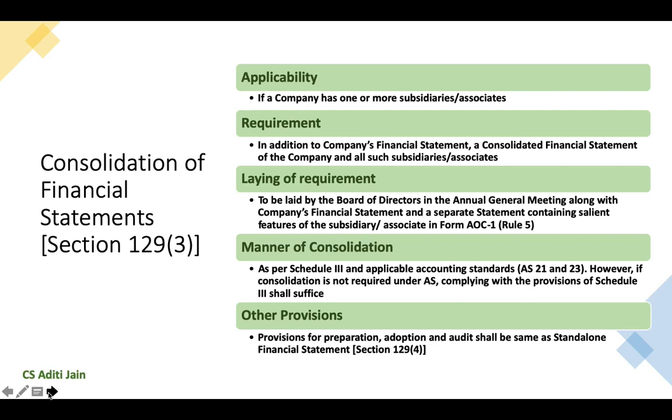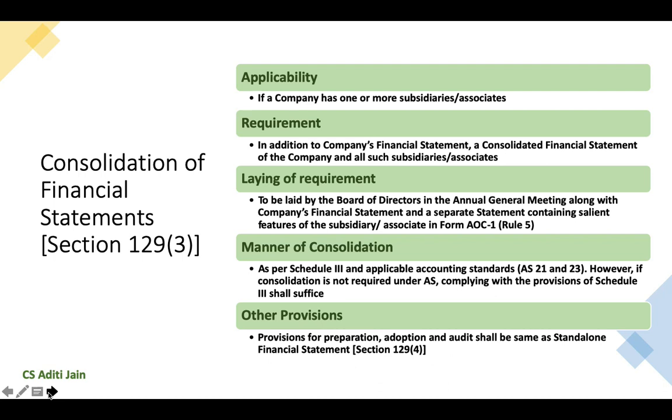Subsection 3 of Section 129 provides for the consolidation of financial statements by a company in addition to the preparation of its standalone financial statements. So, if a company has one or more subsidiary or associate companies, it is required to prepare a consolidated financial statement of the company and all such subsidiaries and associates in addition to its standalone financial statements.